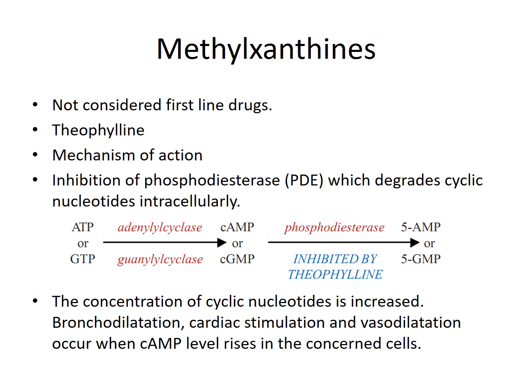One more action of methylxanthines is that they cause blockade of the adenosine receptor. Now this adenosine is responsible for bronchoconstriction and an increase in secretions. So these actions of adenosine are blocked by the methylxanthines.